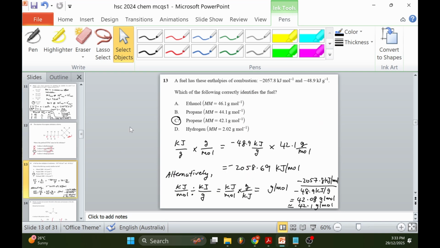13. The fuel has these enthalpies of combustion: negative 2057.8 kilojoules per mole and negative 48.9 kilojoules per gram.